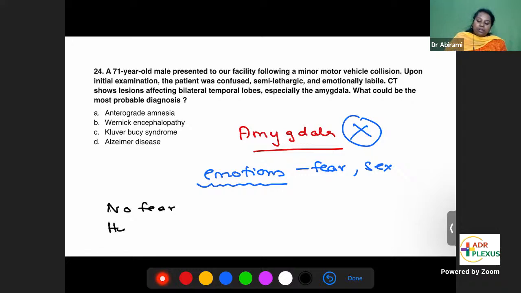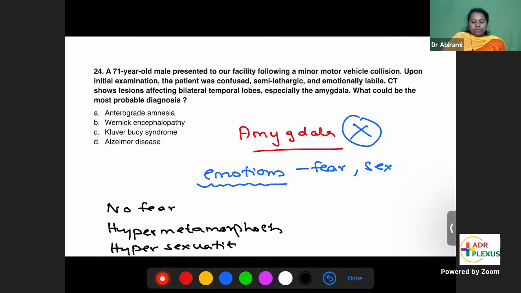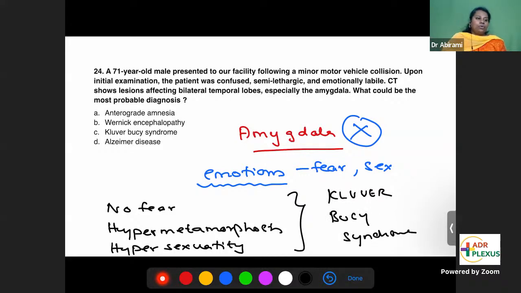So that is called hypermetamorphosis. A tendency to do anything. And also sexuality can be affected. It's called hypersexuality. So these are classical features when there is damage to the amygdala. That is called Kluver-Bucy syndrome. Bilateral damage to the amygdala, Kluver-Bucy syndrome.